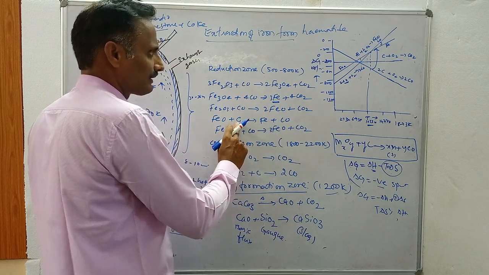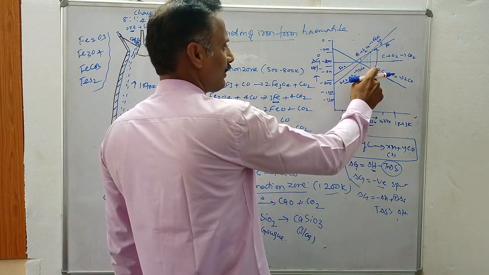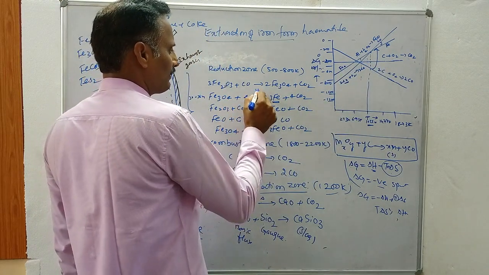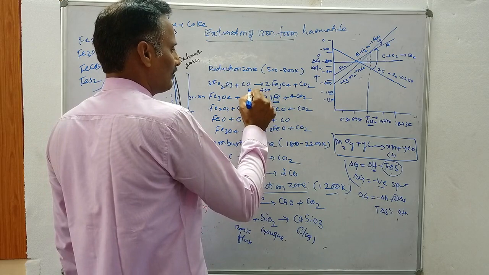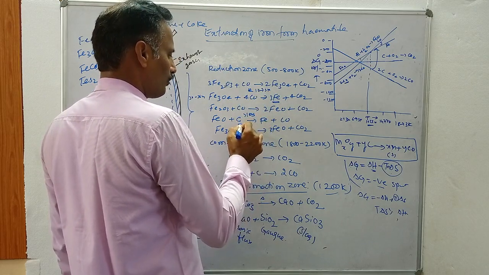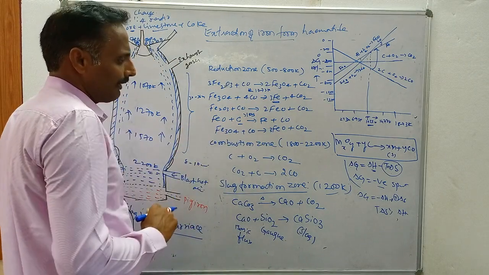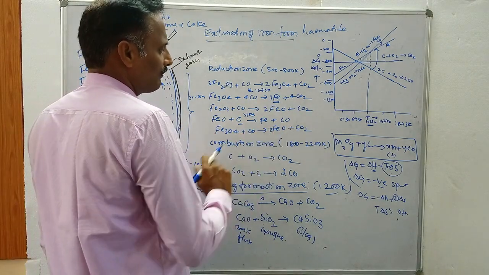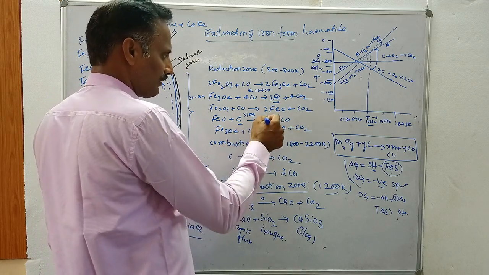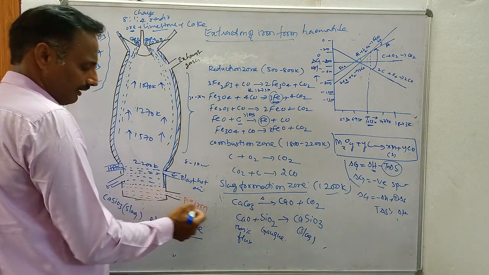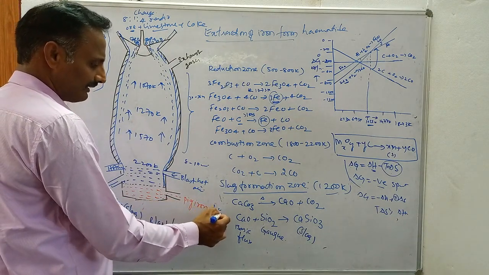This reaction takes place at high temperatures, above 1073 Kelvin. And this is below 1073 Kelvin. Above 1073 Kelvin, coke acts as the reducing agent for iron. Then Fe3O4 combines with CO, and you get 3FeO and CO2. And the iron obtained in this process is called pig iron, which contains 4% carbon as impurity.